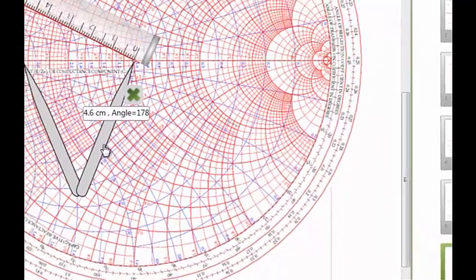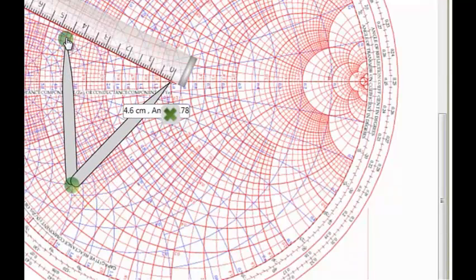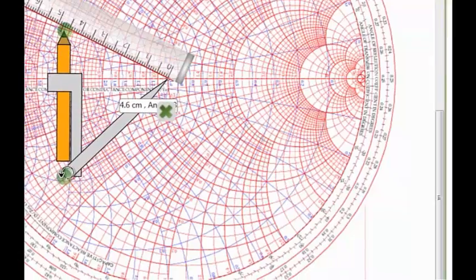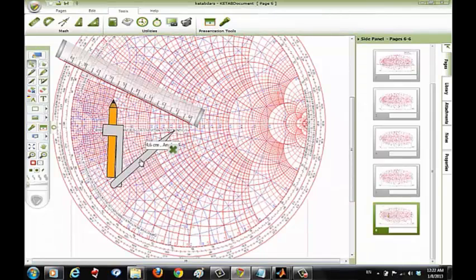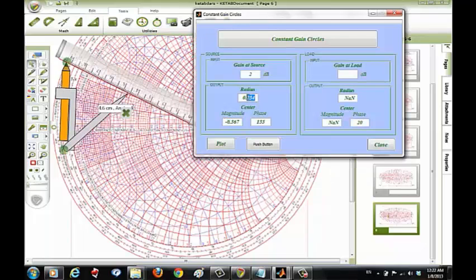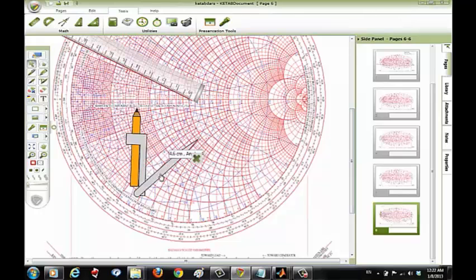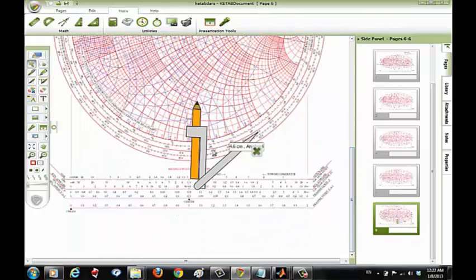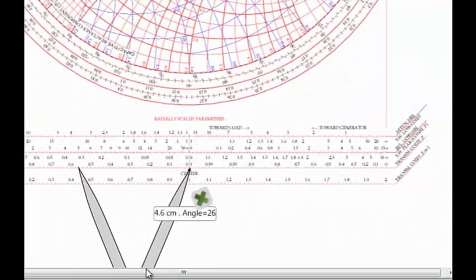Then we're going to draw from the center of the Smith chart a small line cutting the line we drew before, and this is the center of our circle, our first circle. Then the radius of our circle is 0.254, so we'll change the scale to the Smith chart scale. We'll put one side of the compass at the center and the other side at 0.254.